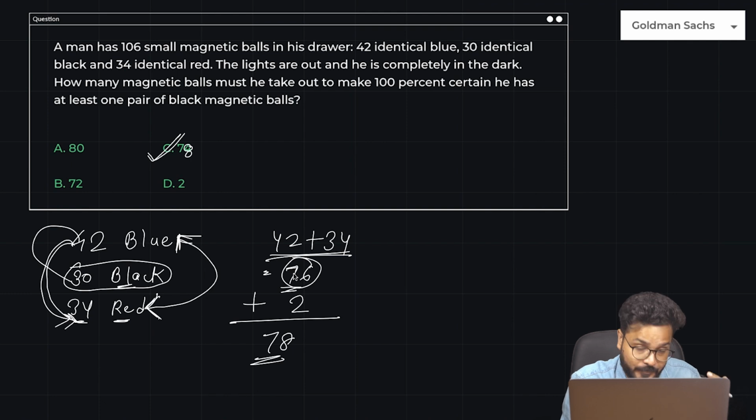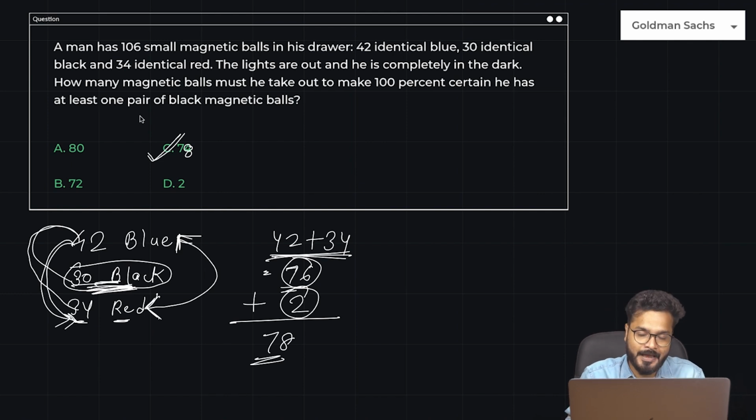So 76 is what? If he picks up, very highly unlikely, but still, if he picks up 42 plus 34, he'll finish all the blue and the red balls already. Now if he picks up two more, that will make it very much sure that those two are black balls, and that is what the question is, that at least one pair of black magnetic balls he has. So if he picks up 78 balls, that means he'll definitely have 2 black balls. Definitely. Right?